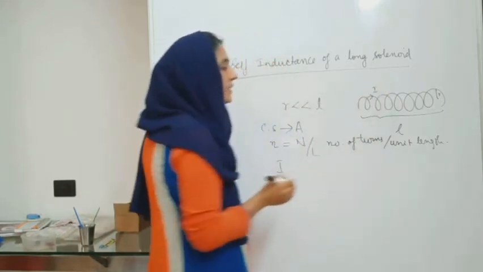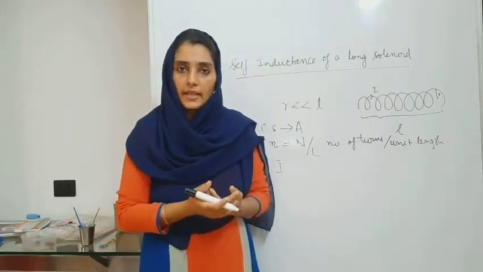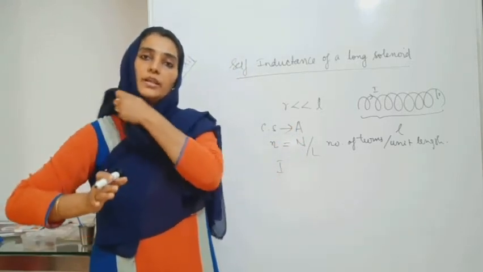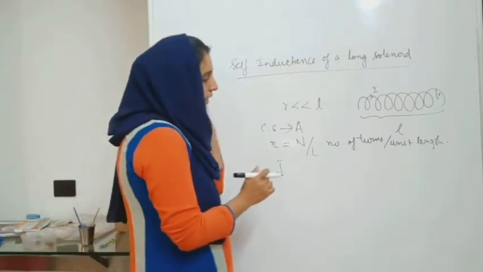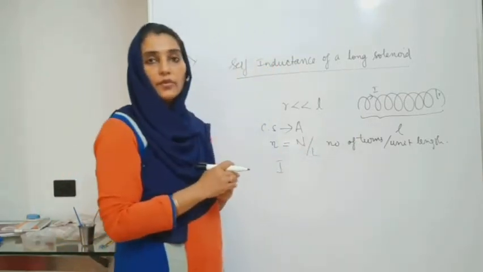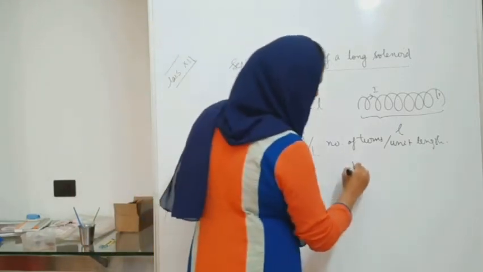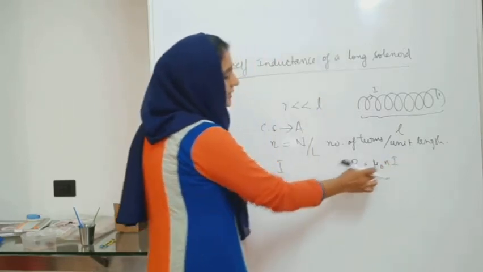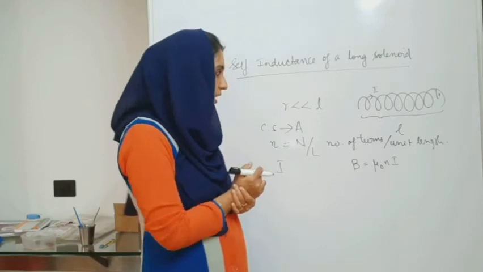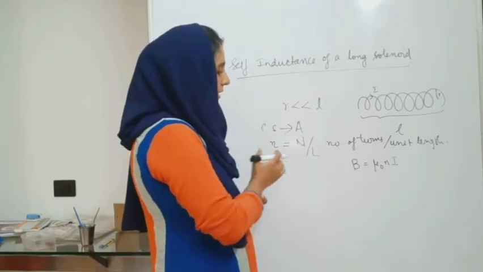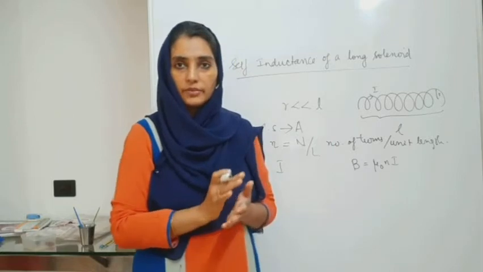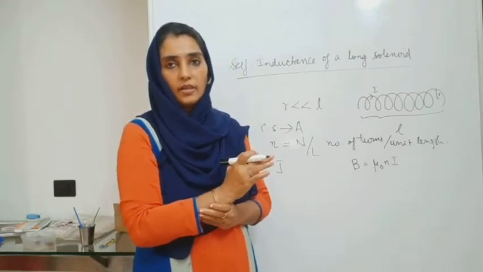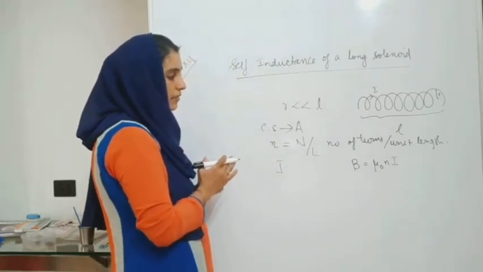So let us consider a current I flowing through it. We know that at any instant the flux linked with this coil will be due to the current flowing through it. So we can write the magnetic field when a current I flows through this solenoid, given by Ampere's circuital law, as B is equal to mu 0 n I, where this n is the number of turns per unit length of the solenoid. Now, whenever you have to define self-induction, you have to understand the flux linked with the coil. Then what is the magnetic flux linked with this coil?